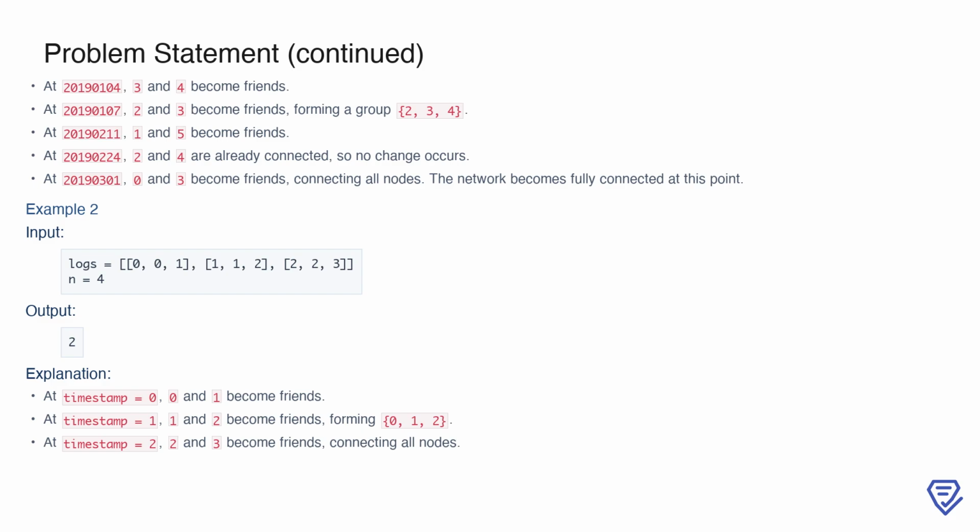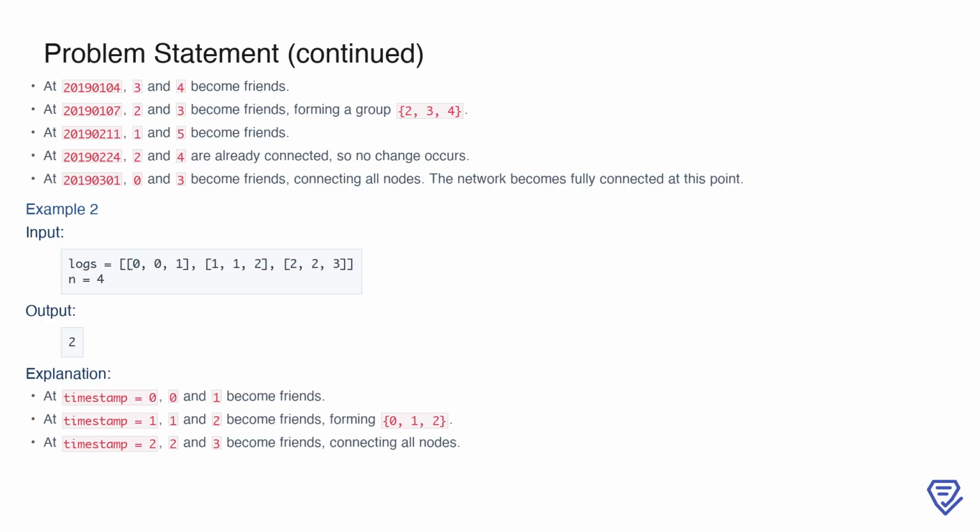After that, at 20190104, 3 and 4 become friends, forming another small group. Then, at 20190107, 2 and 3 become friends, which expands the group of 3 and 4 into a larger group containing 2, 3, 4. Moving forward, at 20190211, 1 and 5 become friends.